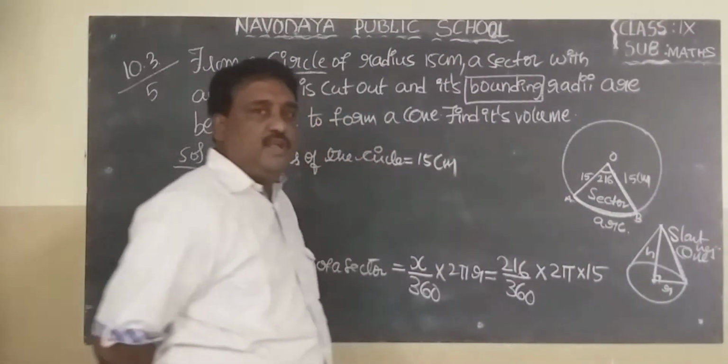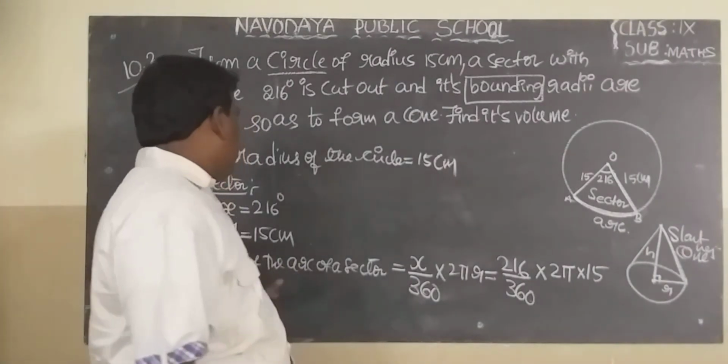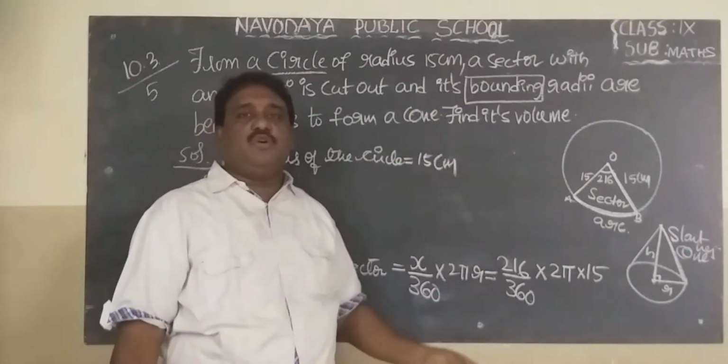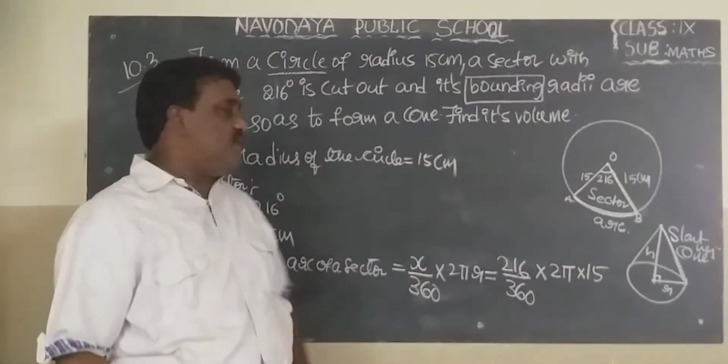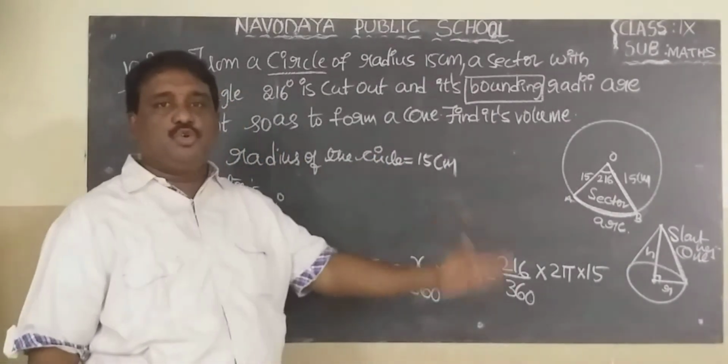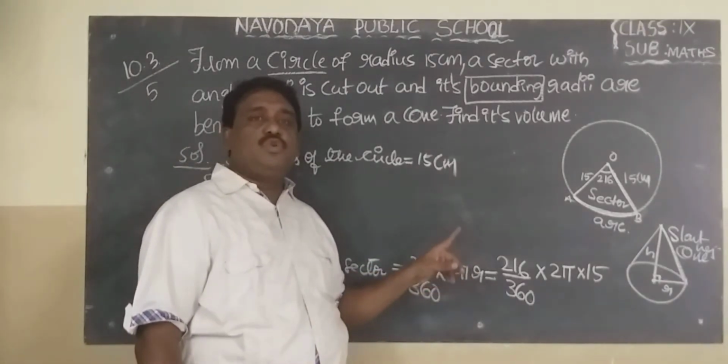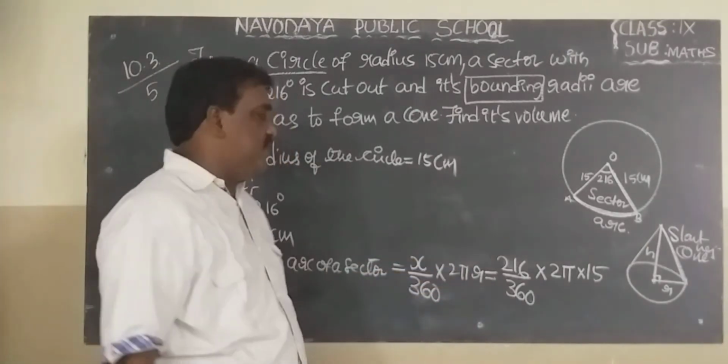So the length of the arc of a sector, bounding means we need to find this. X by 360 into 2 pi r, which is 216 by 360 into 2 pi into r, 15.